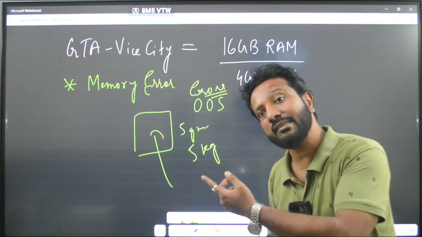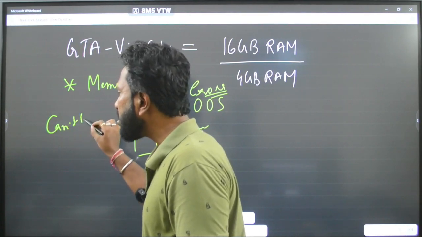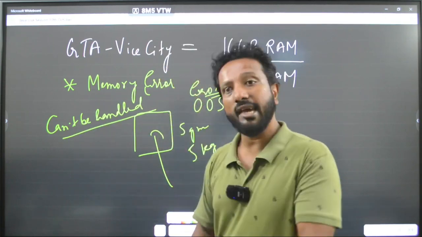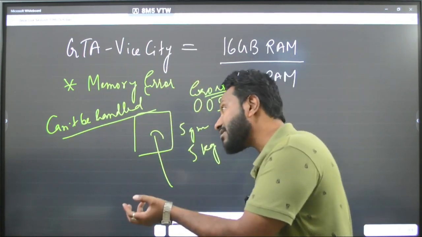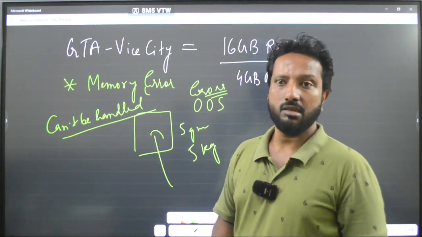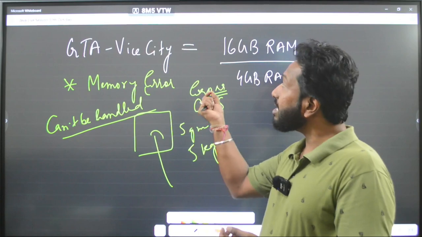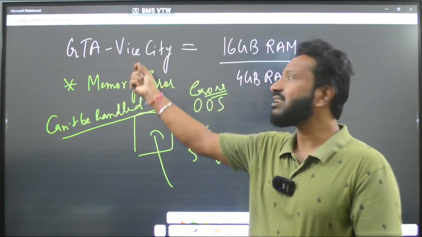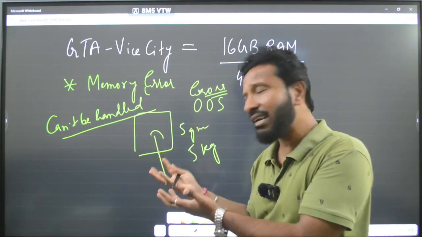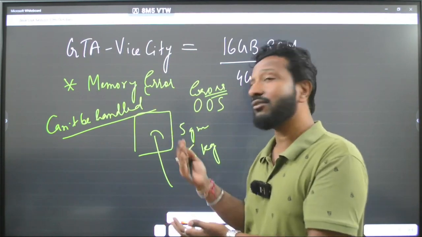I cannot handle them. Errors are something that can't be handled. Make sense? Errors are something that cannot be handled. You have to do something else so that you can avoid that. I have very less RAM. So in that case, I won't be able to install this game. I have very less space. I cannot put some extra thing in that. It will directly tell me, the compiler or the machine will directly tell me, that you are having less memory. How are you trying to do this?